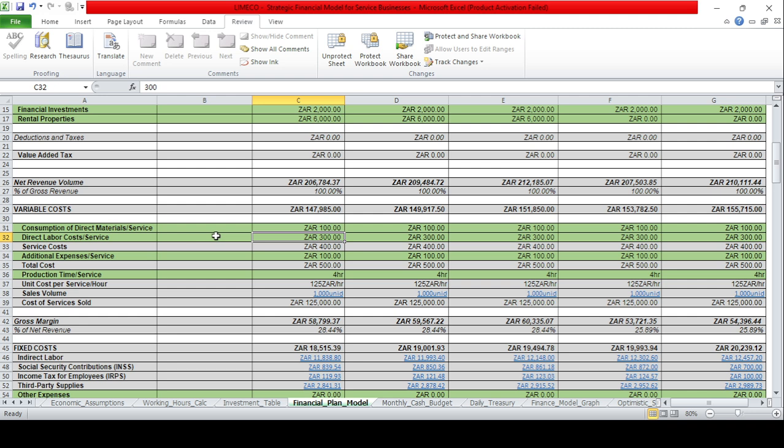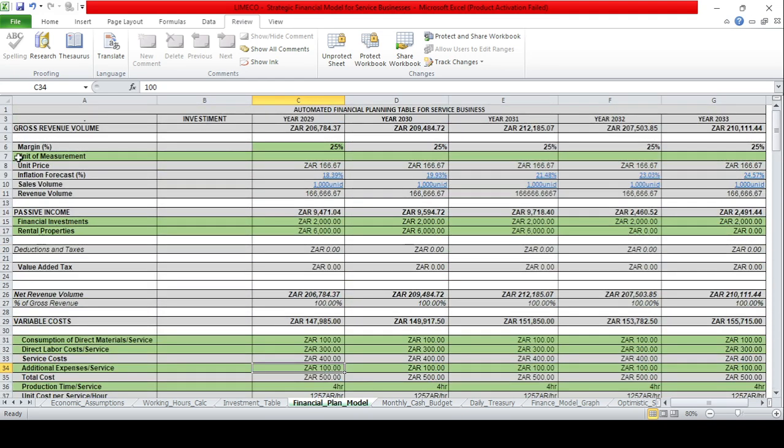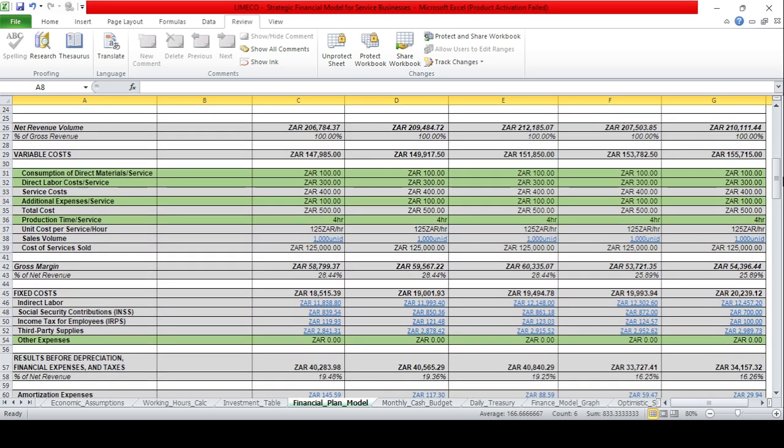Direct labor cost per service, 50 rands. Insert in the file and the green files. Okay, insert this value, additional expenses per service, number of hours to produce. Then automatically the unit price comes here.